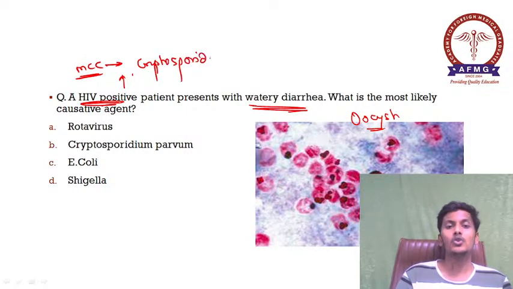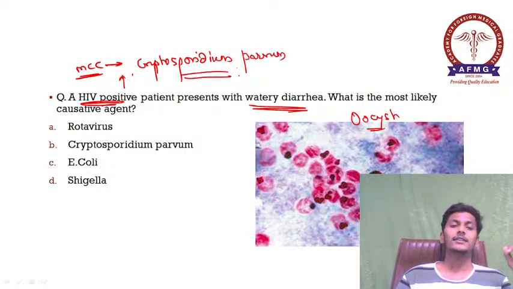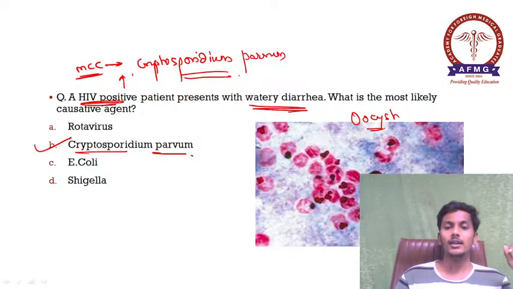So please remember, the most common cause of diarrhea in immunocompromised individuals as in HIV/AIDS is Cryptosporidium parvum. So the answer over here is option B, Cryptosporidium parvum. Oocysts दिए हुए हैं and oocysts are very small in size, 2 to 6 microns.